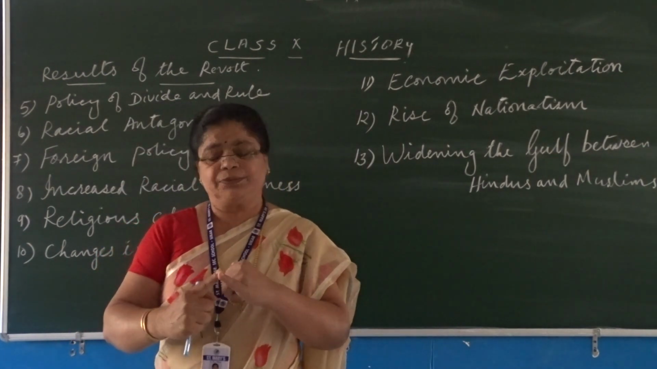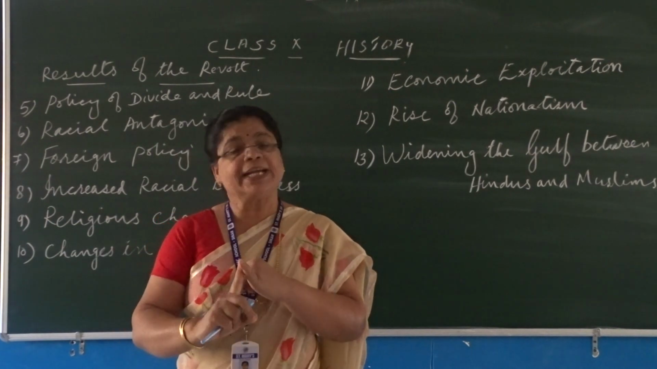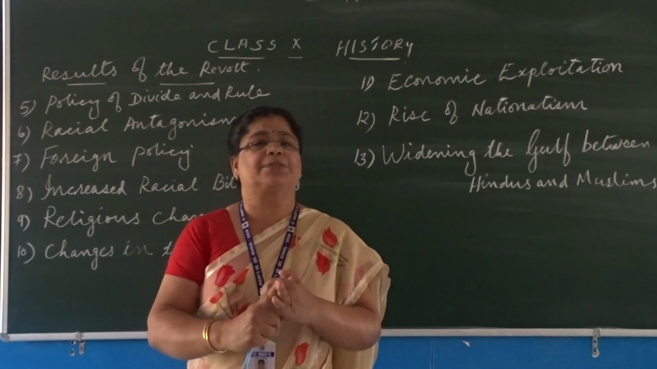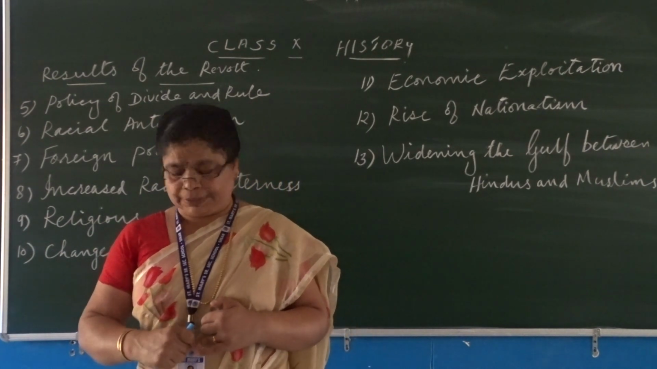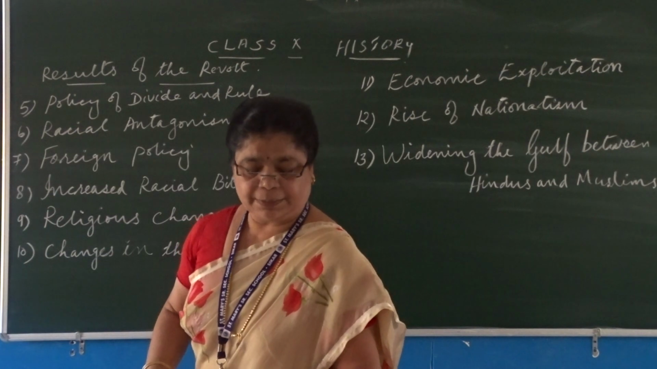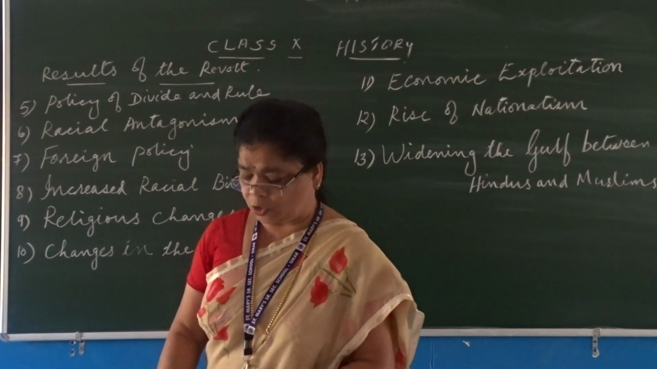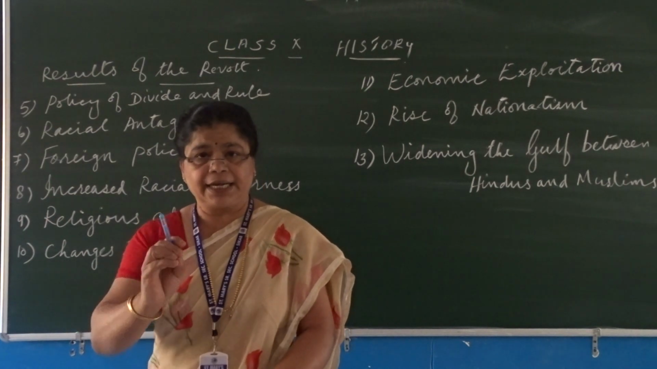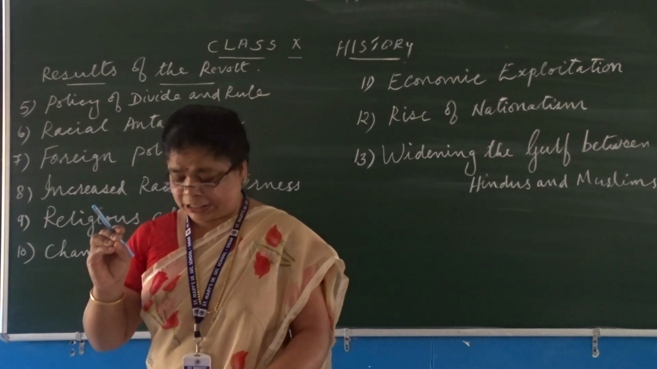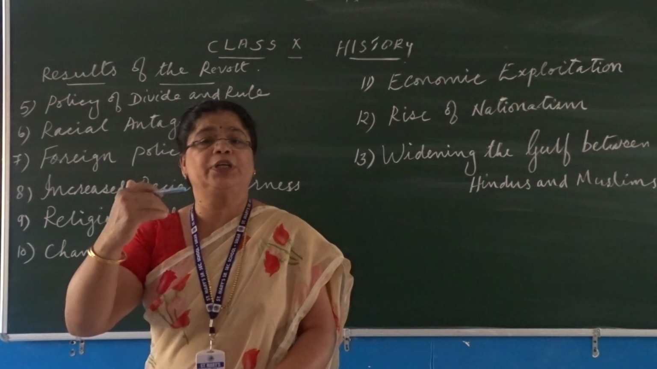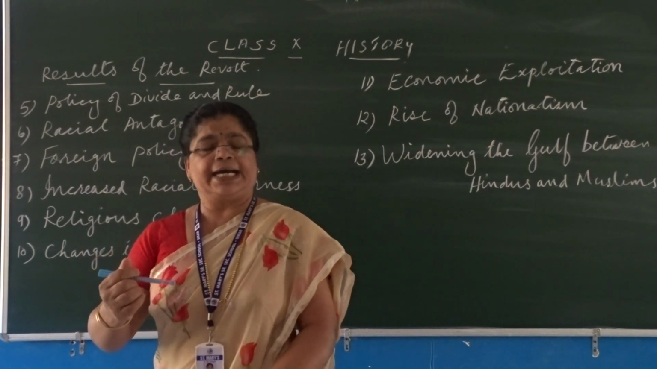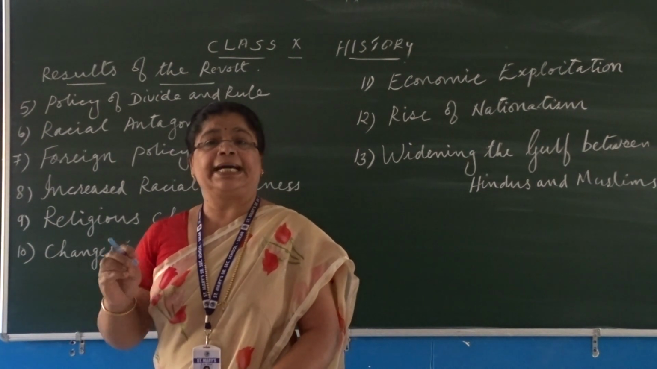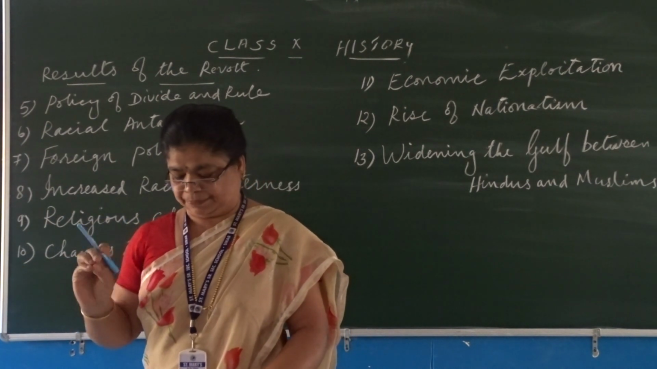After the revolt of 1857, the territorial expansion came to an end, but the policy of economic exploitation was followed by the British. Now, how was the policy of economic exploitation followed by the British in India? First and foremost, India had been made a typical British colony, that is, exporting raw material at a cheaper rate and importing finished goods at a high rate and selling them in the Indian market.